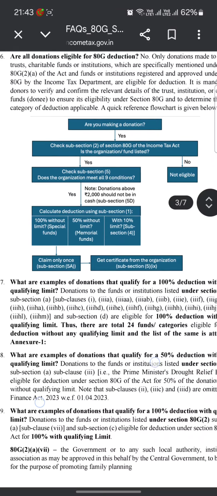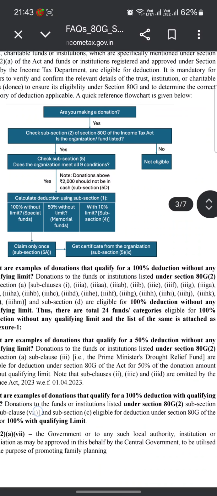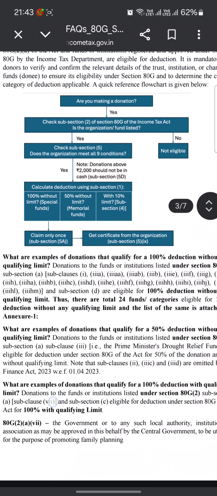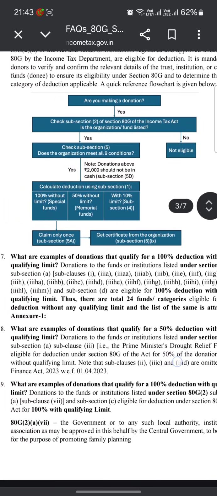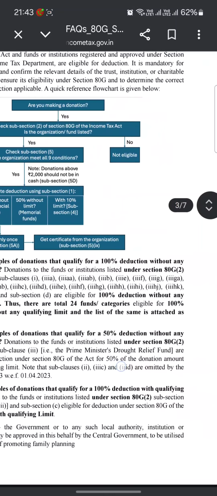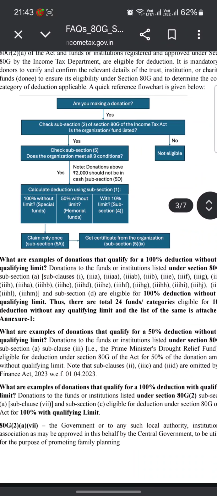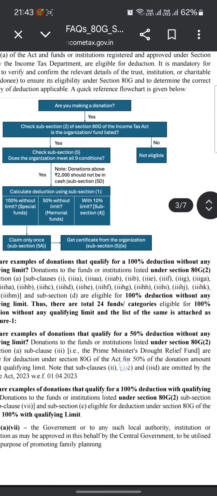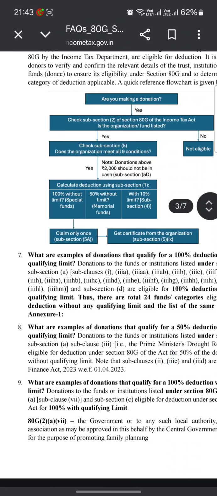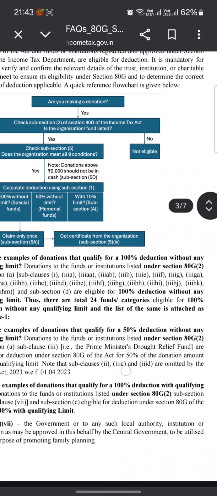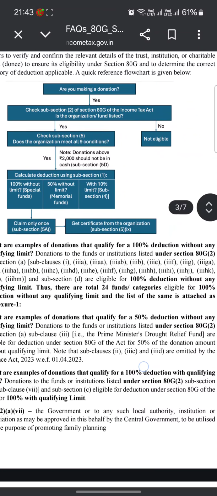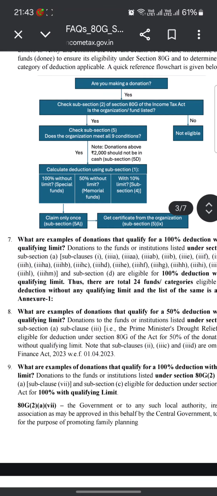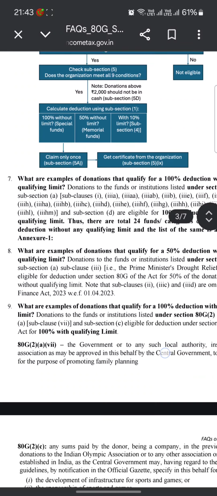What are examples of donations that qualify for 100% deduction without any qualifying limit? Donations to the funds or institutions listed under subsection 80G(2). 80G(2) means subsection 1A. This is the section for 100% deduction without any qualifying limit. Thus there are 24 funds or categories eligible for 100% deduction without any qualifying limit, and the list of the same is attached as Annexure 1. You will find the annexure below.